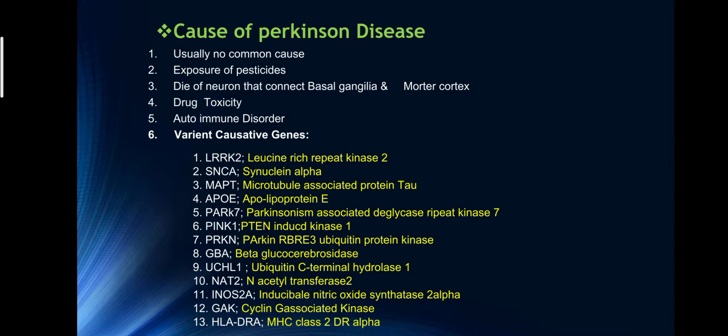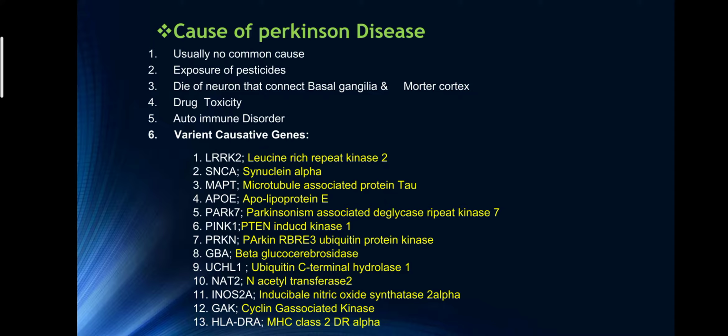So here we study the cause of Parkinson disease. Usually Parkinson disease has no common cause, but exposure to pesticides can cause Parkinson disease. The death of neurons that connect the basal ganglia and motor cortex is also responsible for that disease. And drug toxicity, autoimmune disorder, and sometimes mutations in the gene, familial problems, and variant causative genes are responsible for the cause of Parkinson disease. At present, 13 genes have been discovered that are responsible for the cause of Parkinson disease.